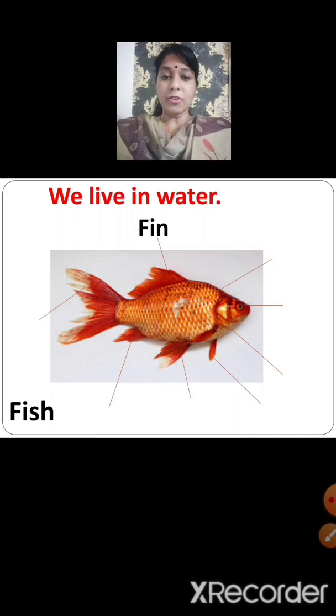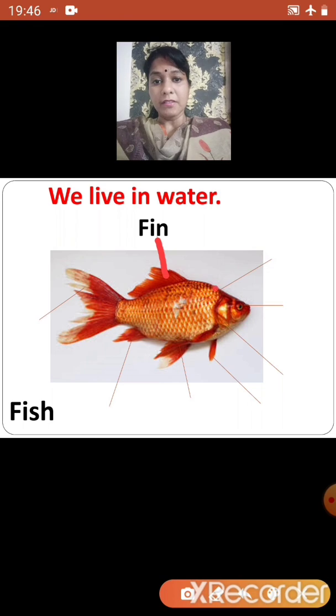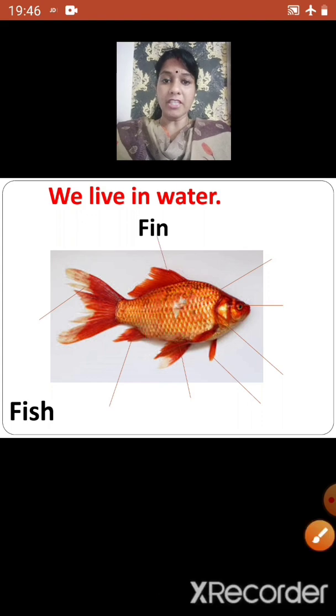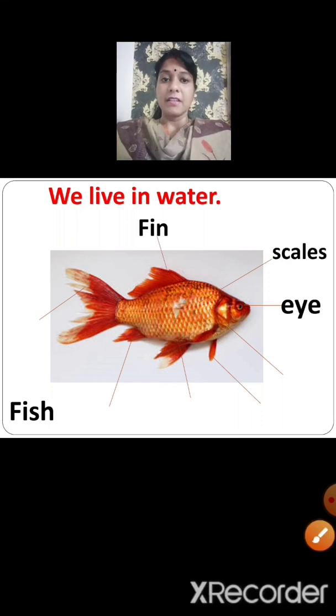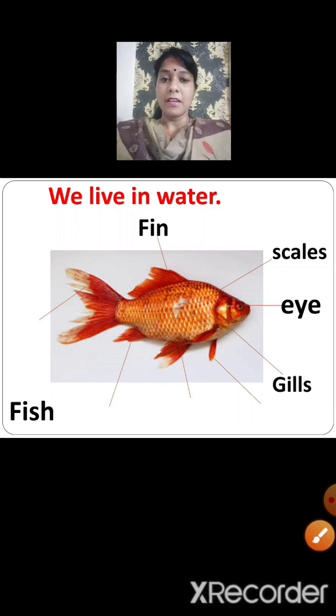So children, what you see here is a fin. This is known as a fin. Now what you see on the body of a fish, that is the U-shaped design on the body of a fish, it is known as scales, and this is an eye of a fish. Now this is gills. Fishes use gills to breathe in water.